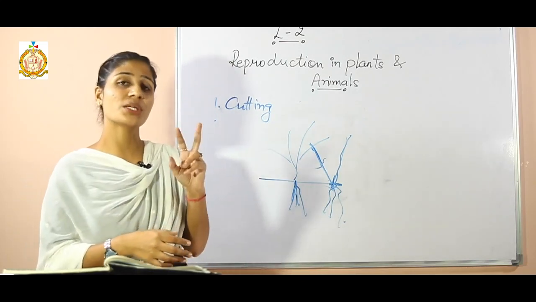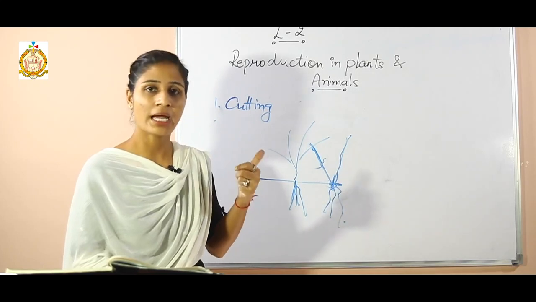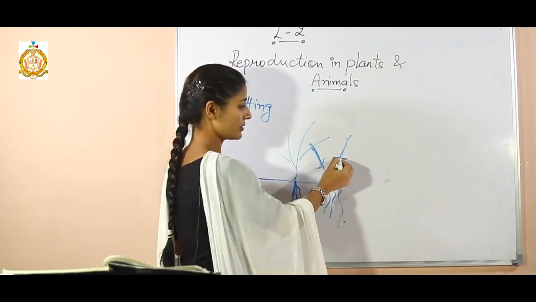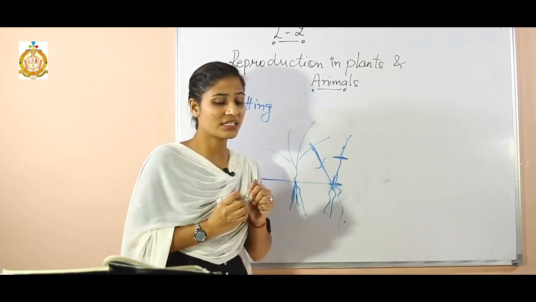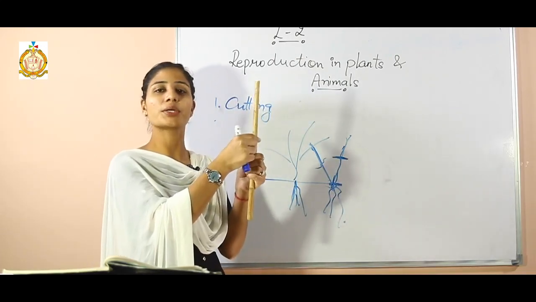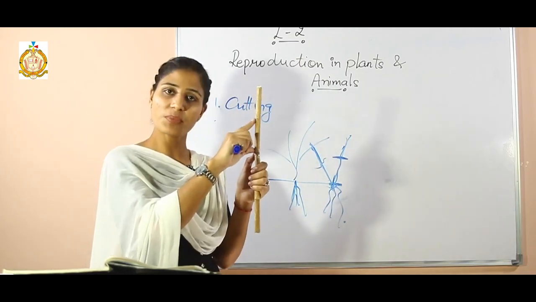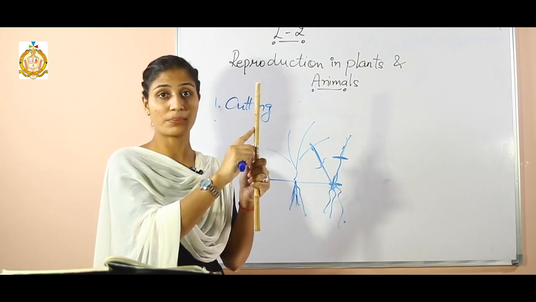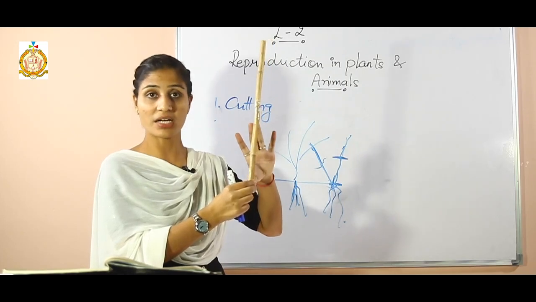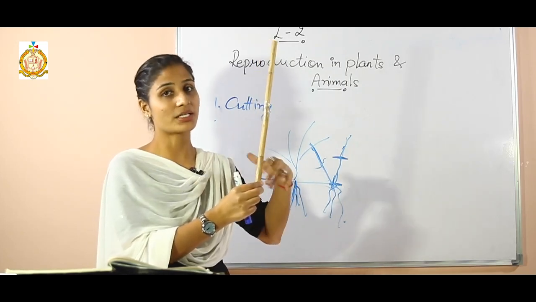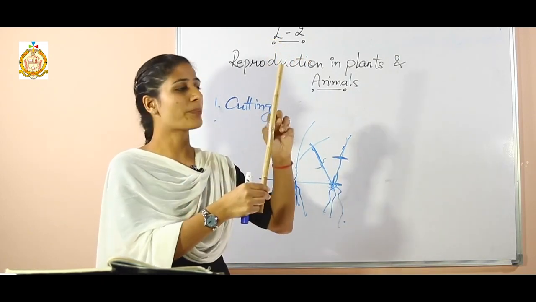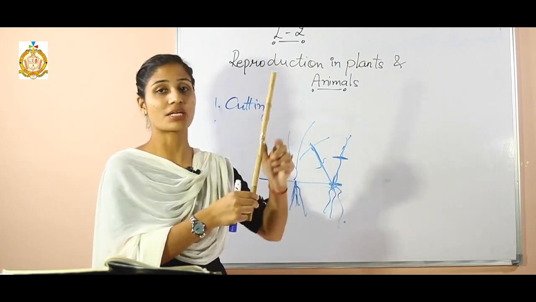In the grafting process we are using two parts of the plant, scion and stock. Now what do you mean by scion and stock? Scion is known as the upper part. Suppose that we have taken the stem of this plant, we cut the stem and this stem we are going to merge with the other plant. So this stem of the plant is known as a scion, and stock is the lower part of the plant that is having the roots and that is already under the soil. So the lower part of the plant is known as a stock, and the upper part that we are going to attach with it is known as a scion.